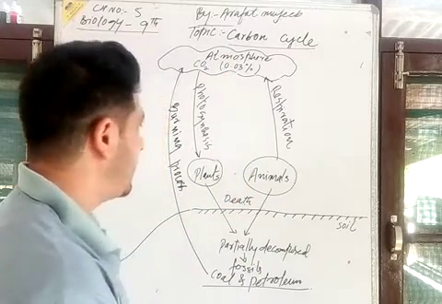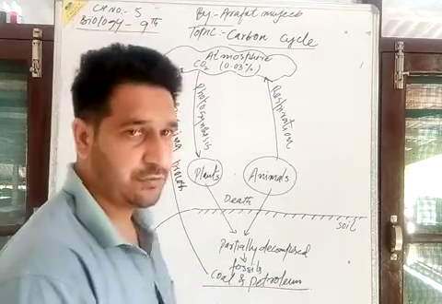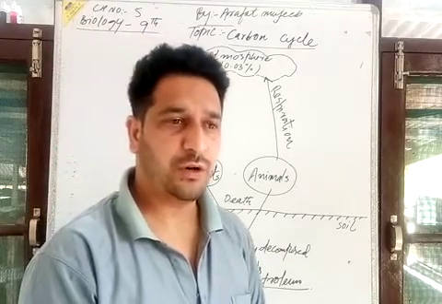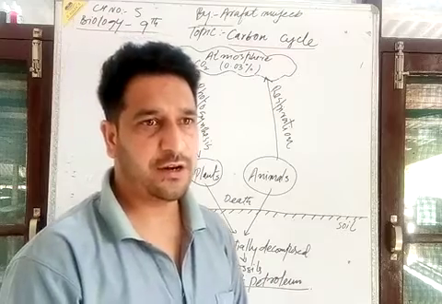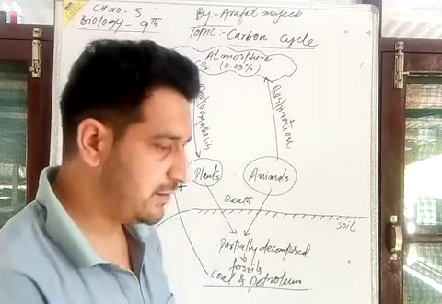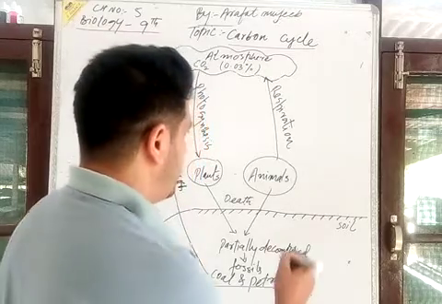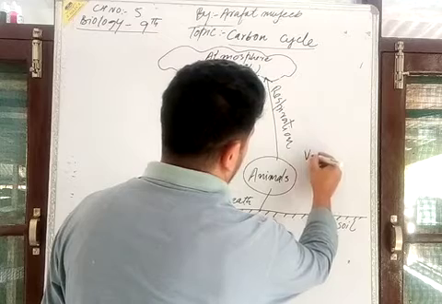Also, you know that there is a volcanic eruption. Volcanic eruption also releases a lot of carbon dioxide. It is a natural process, a natural disaster.